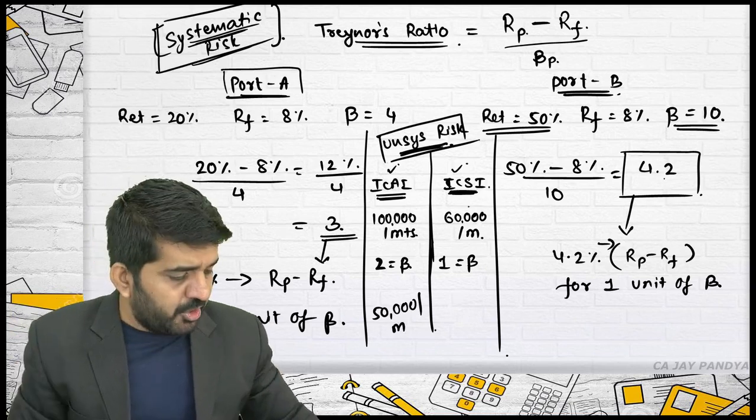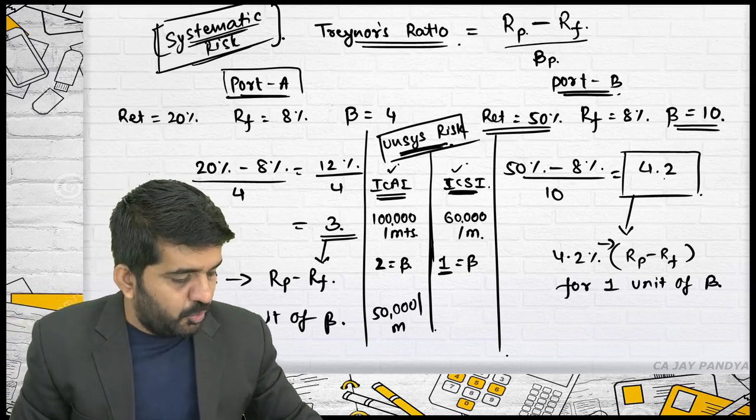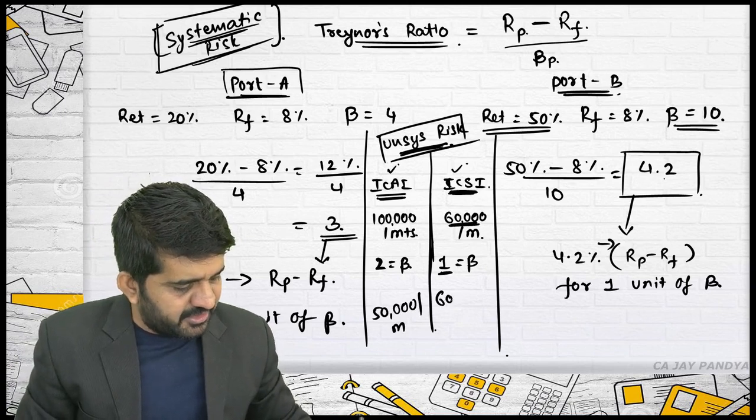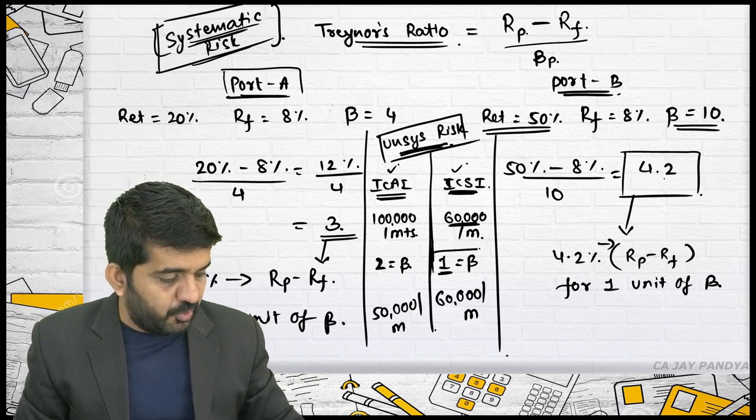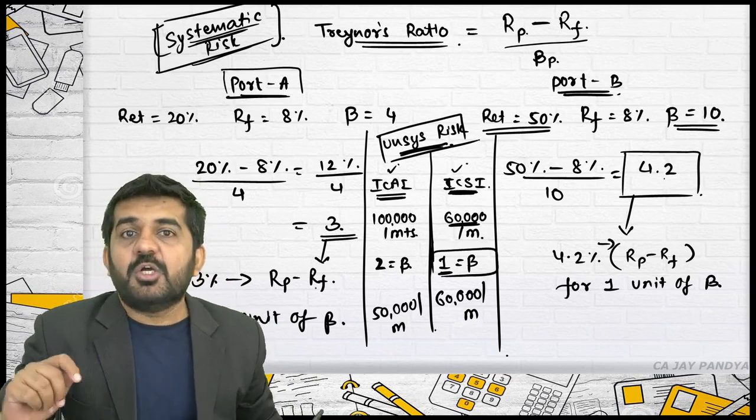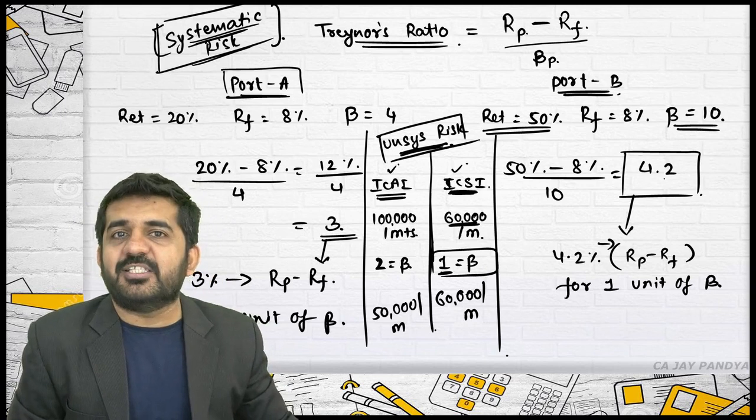What is the return per unit of risk? You are getting 60,000 rupees per month, 60,000 divided by 1, because beta is 1. Per unit of beta, you are getting a return of 60,000.